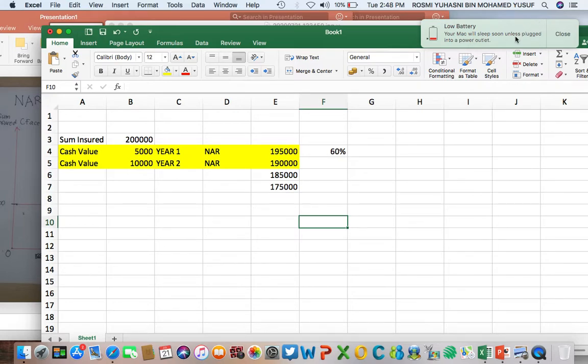Okay, so my battery is quite low. Let me charge it. Give me like 1 minute.